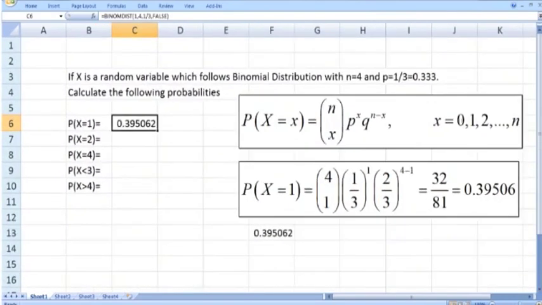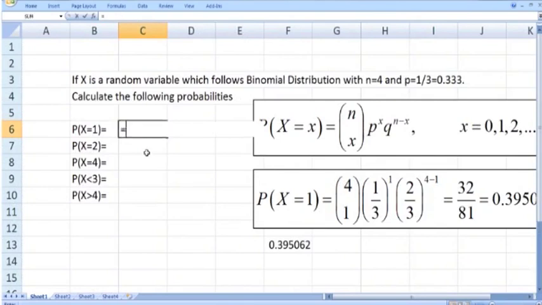So now let us calculate this probability using Microsoft Excel. Let me increase the font. Excel has a built-in function for calculating probabilities for the binomial distribution. So it is BINOM.DIST. You can see the Excel tooltip, it says that this command returns the individual term binomial distribution probability. So BINOM.DIST, and then the first argument is number_s. This is the value of x. In this case x is equal to 1, and then comma,